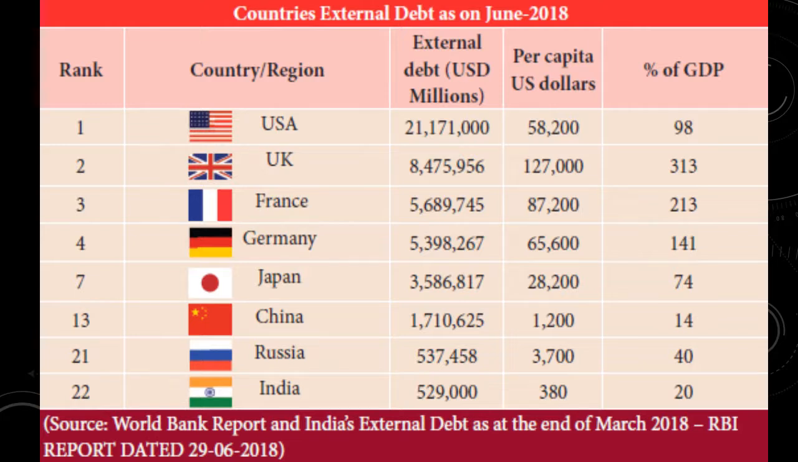See the chart given. The various countries' external debt is being given here. So India is in the 22nd rank and it has got a debt of 5,29,000 US dollar millions. See, other various countries' debt is also mentioned here, starting from USA, UK, France, Germany, Japan, China, Russia and India.